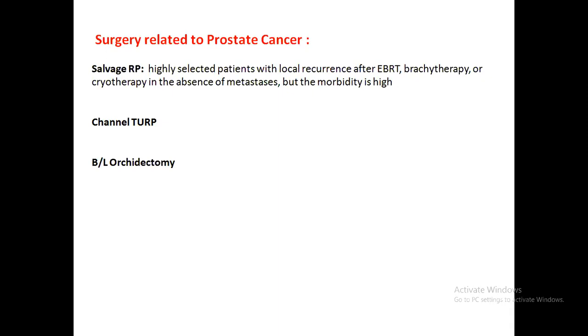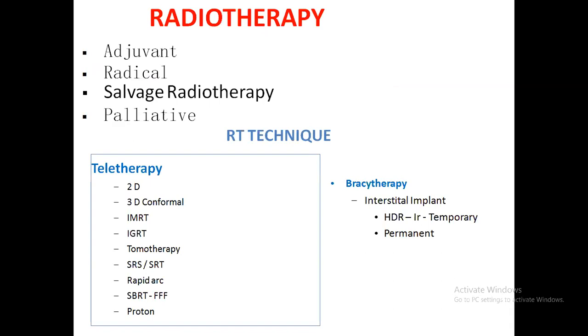Channel TURP is another part of the surgery. When there is an obstructive feature and the patient is dependent on a Foley's catheter, to decrease the dependence the urologist goes for channel TURP for the normal passage of urine. And bilateral orchiectomy is there, but I'm not going into details. I have to go into ADT later.